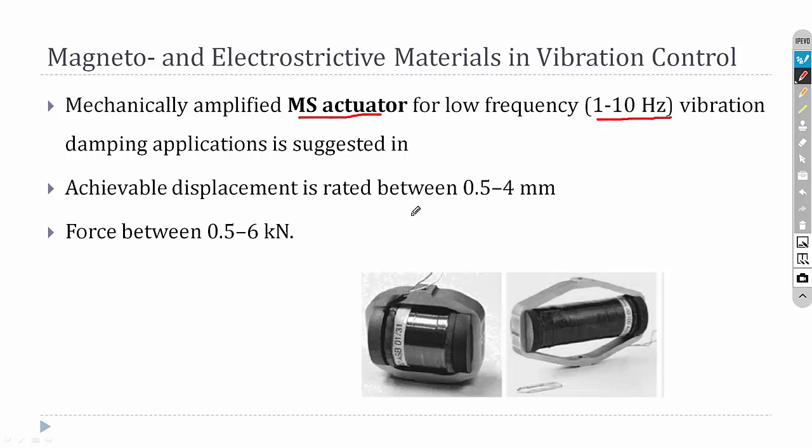Then this MS actuator can achieve 0.5 to 4 mm of displacement, and it can supply a force of 0.5 to 6 kilonewton. The force is relatively high because the frequency is low, so it is actually in kilonewton. So you can apply a force of 6000 Newton with the help of the magnetostrictive or electrostrictive material. So this is the example for magnetostrictive and electrostrictive actuators.